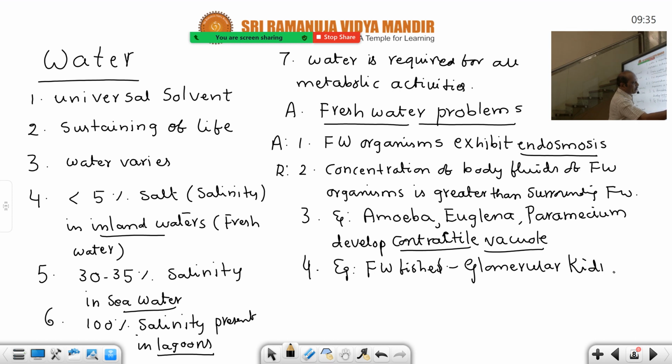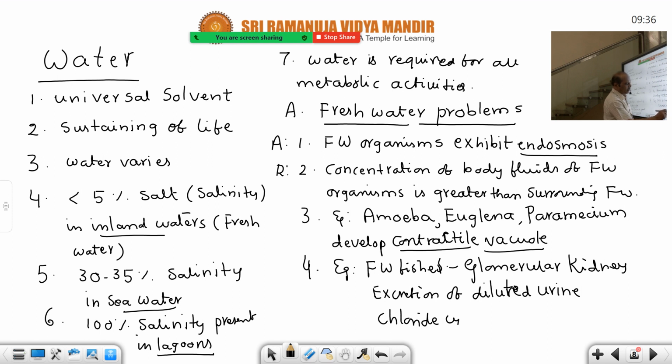Glomerular kidneys always eliminate the excess water, and more urine, excretion of diluted urine. Another important point: diluted urine means urine with more water. So excretion of diluted urine. When the excretion of diluted urine occurs, some salts also escape. So from water passing through the gills, the gills contain chloride cells. Chloride cells, where are they present? Gills. Chloride cells are also called, in the bracket you write down, ionocytes.